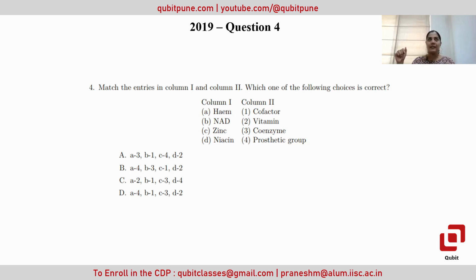Then niacin belongs to the B complex group. So niacin is a vitamin. Niacin can also work as a coenzyme. Many vitamins can work as a coenzyme for many biological processes. However, for this particular thing, it will be paired as a vitamin because that's the only vitamin example. Considering this, option B will be the correct one.